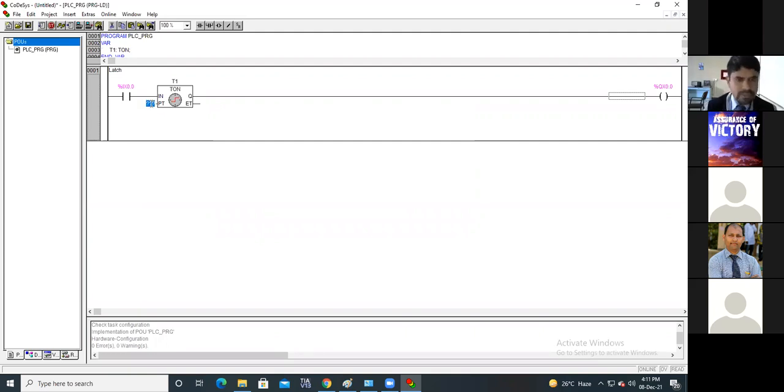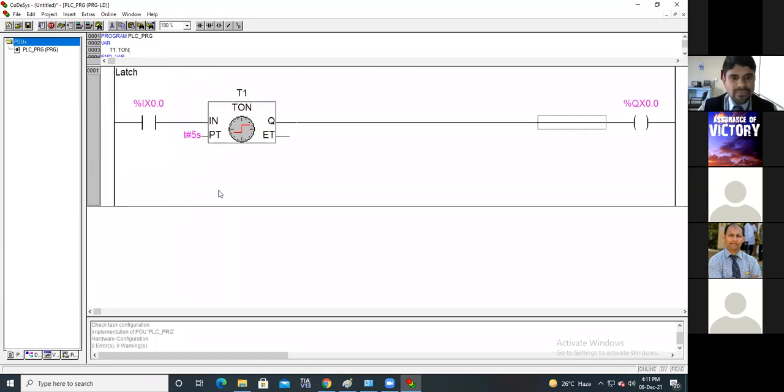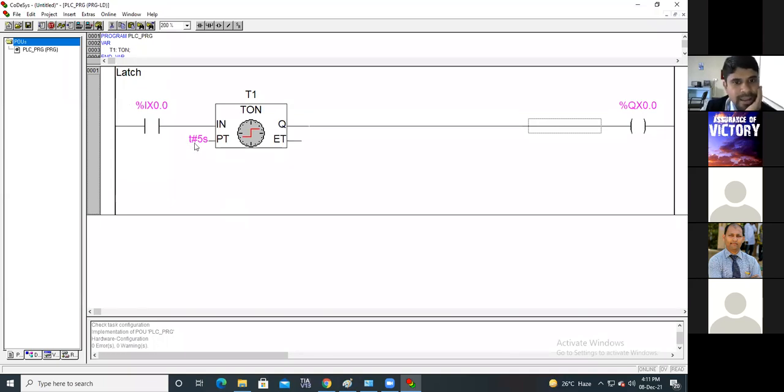Here I will put the time delay. Now, time delay. See how to put the time delay. First of all, you have to put T# and your required time. T#5s. That means I have given there 5 seconds.